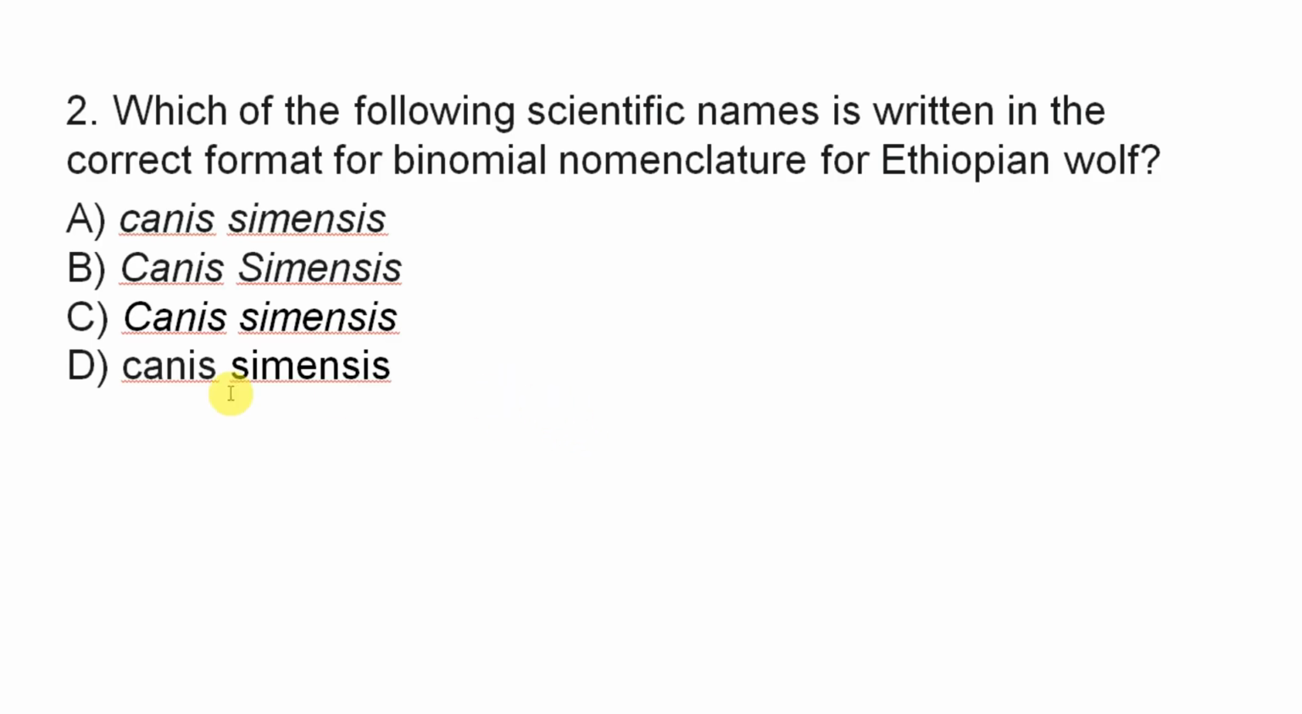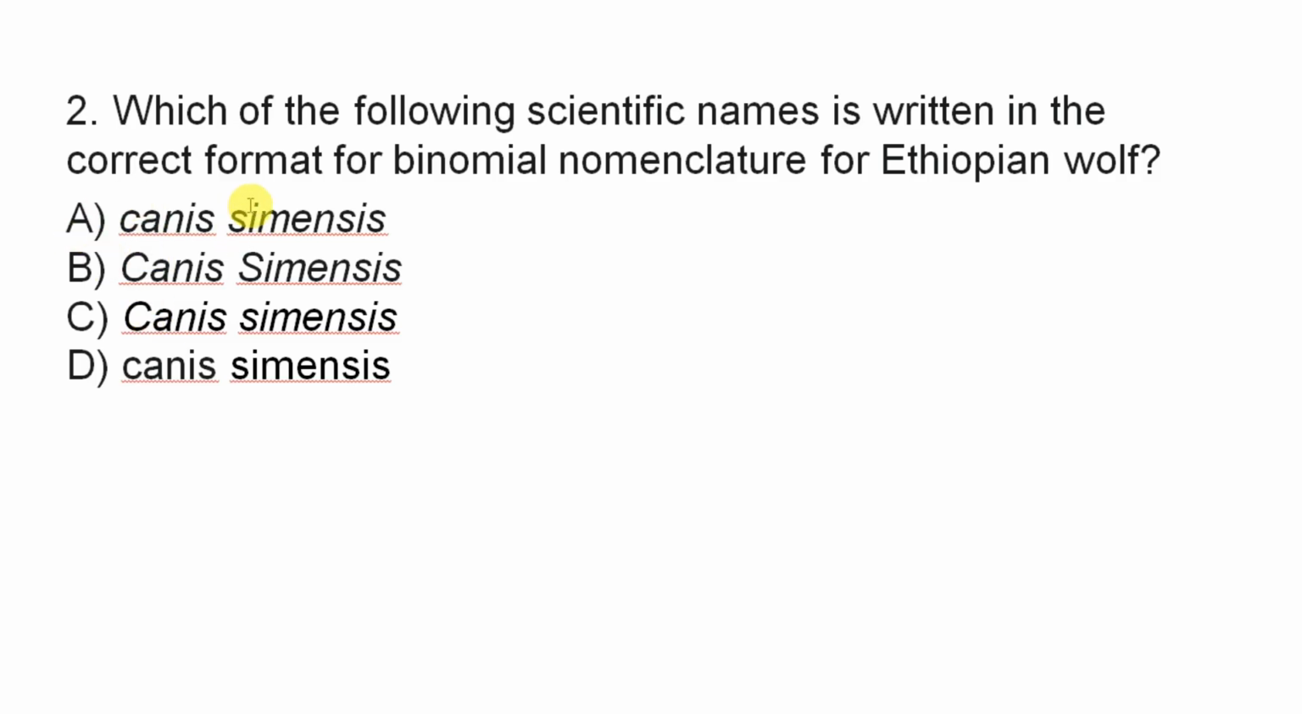Good. The correct answer is what? C. Canis semiensis. The first letter should be what? Capital letter. The second, the species name, the first letter becomes what? Small letter. So the genus name becomes a capital letter, and the species name becomes a small letter. So the correct answer for question number 2 is C.